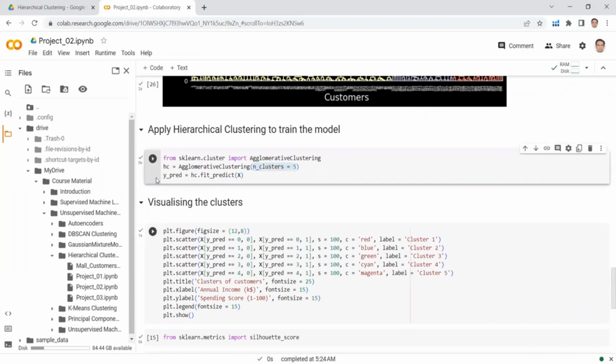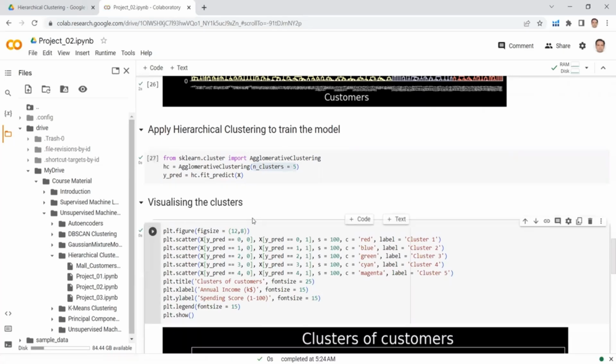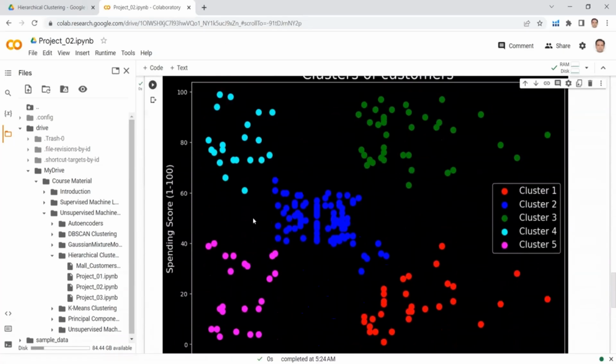And now I want to visualize these clusters. The code present in this cell and the code present in this cell is exactly the same code which we saw in project 1. Here the number of clusters is 5. So let's visualize the clusters. We can see that these are the 5 clusters. And with the separation of the clusters, we can realize that the selection of 5 clusters is not a bad choice. But we have to justify our choice with the help of Silhouette score.